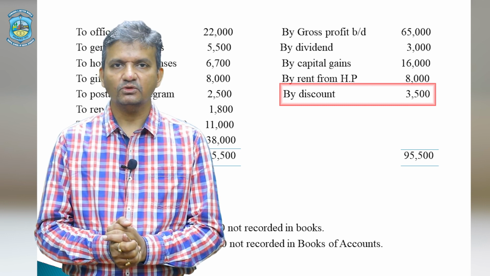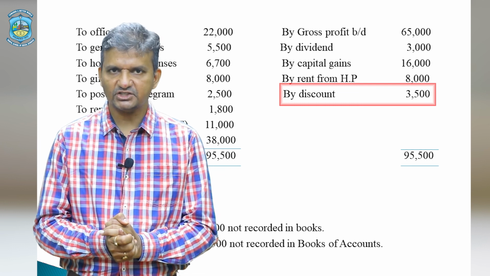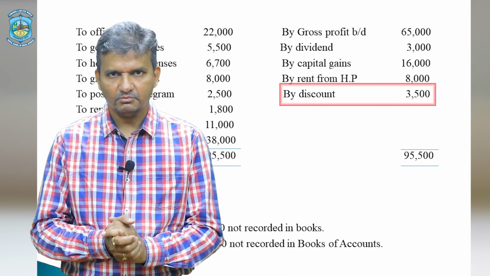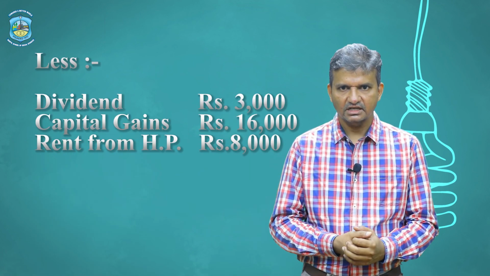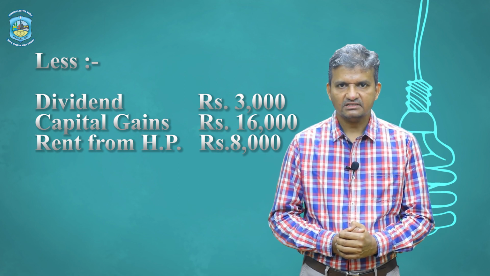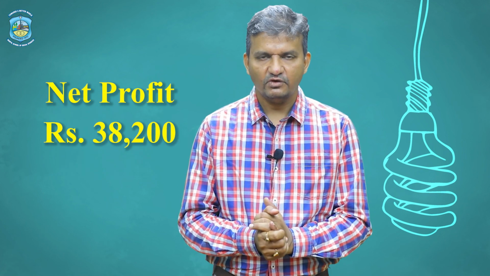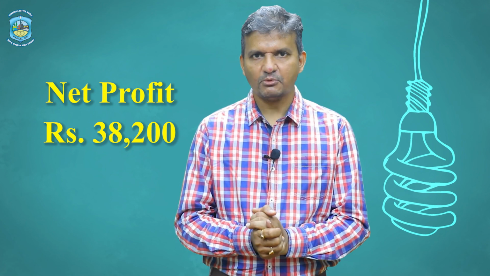Then it is discount. So discount is received in business. So that is basically a business income. We won't touch it. So there are three incomes which are not taxable under this particular head, but they are taxable under their respective heads. Hence, we will reduce these three incomes. So we will reduce dividend 3,000 rupees, capital gains 16,000 rupees, and rent from house property 8,000 rupees. So now, after this inclusion and exclusion, we arrive at the correct amount of net profit, which comes to rupees 38,200. So this is the correct amount of net profit.